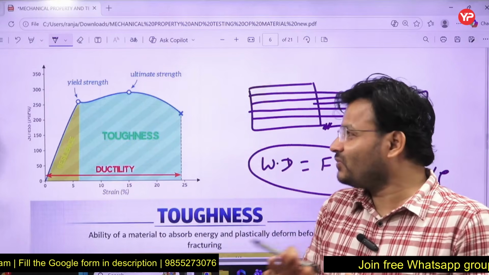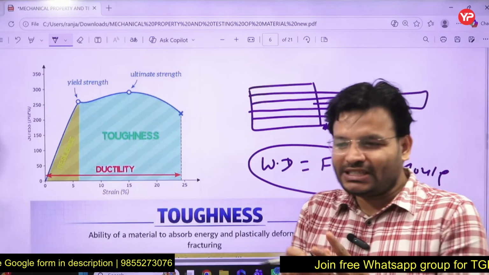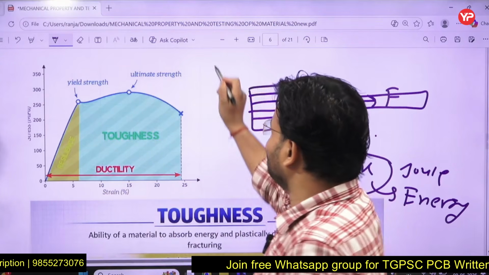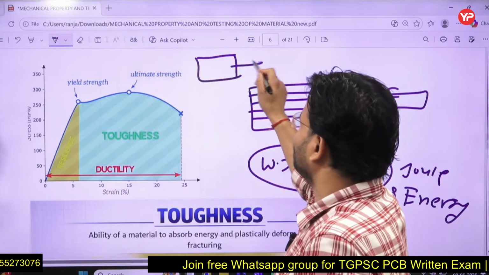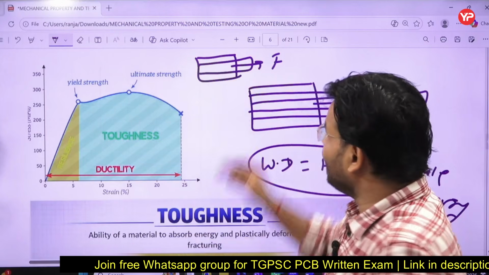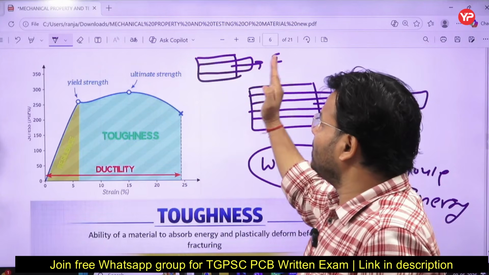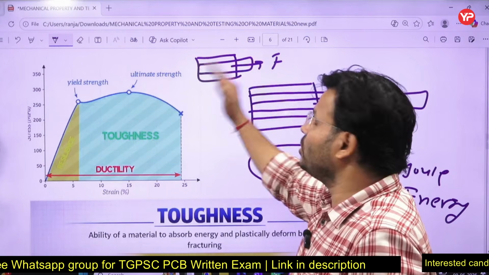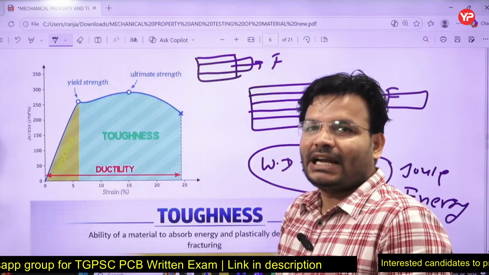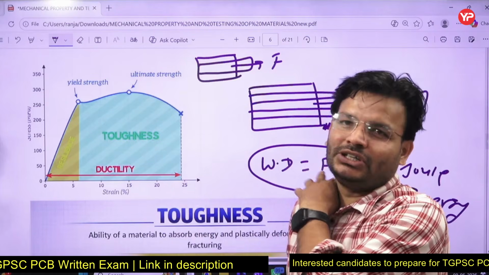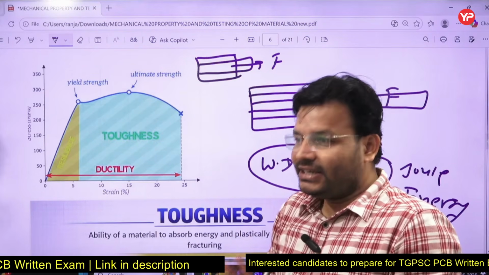Whatever maximum amount of energy that body can absorb before the fracture, that amount of energy is called what? Toughness. Another one is resilience. Resilience is energy stored within the elastic limit. I have applied the force F and the body has become deformed. Once I remove the load, this is within the elastic limit, so the body will recover its shape. That means all the energy whatever has been stored by the body is going to be released. So that is called resilience.